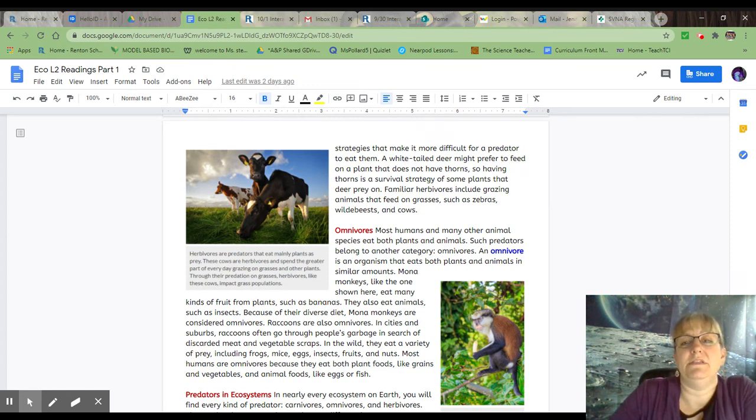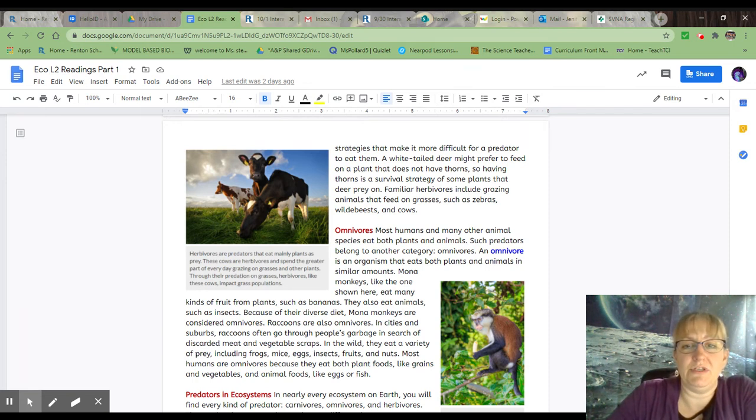A white-tailed deer might prefer to feed on a plant that does not have thorns, so having thorns is a survival strategy of some plants that deer prey on. Familiar herbivores include grazing animals that feed on grasses, such as zebras, wildebeest, and cows.